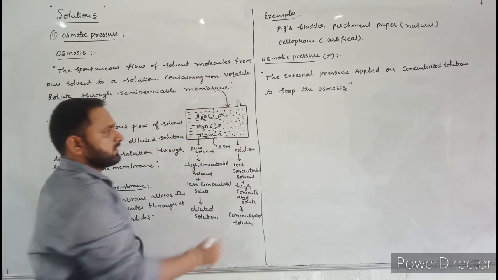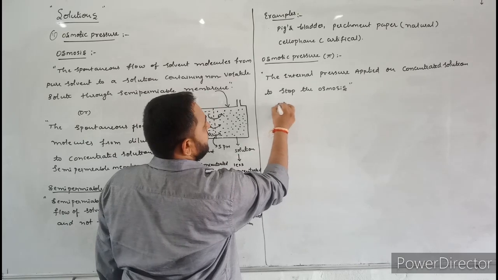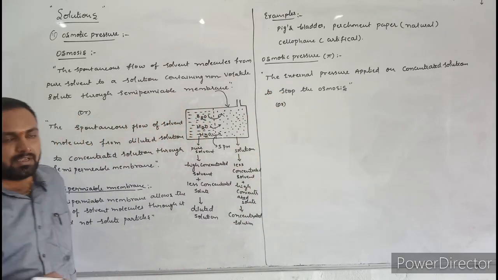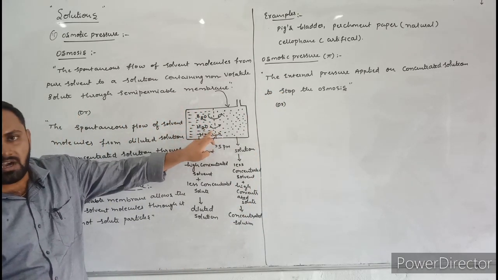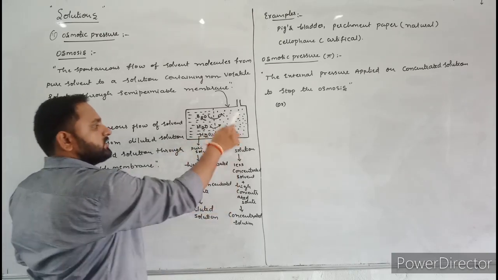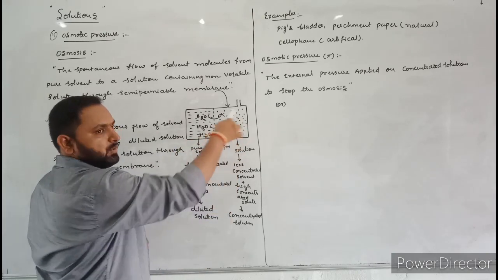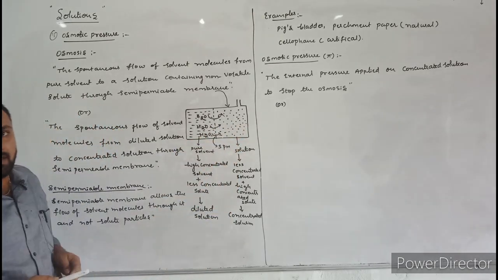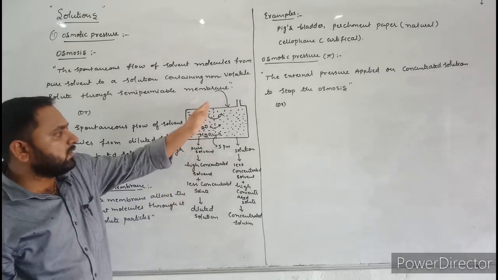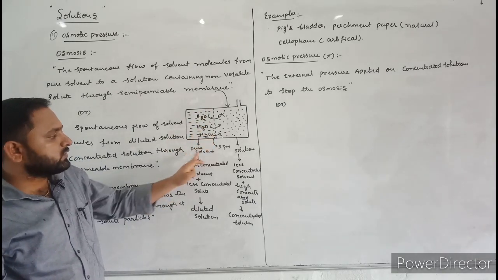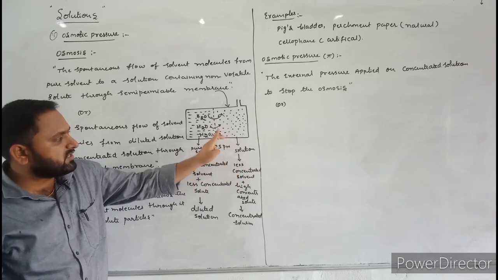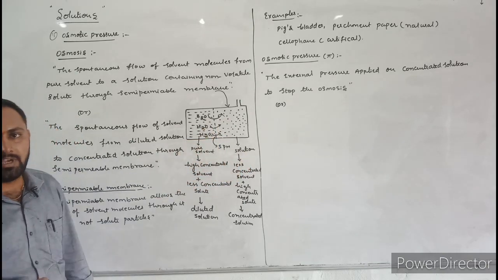This is the first definition. Here let us write the second definition. Due to osmosis, hydrostatic pressure will develop on the solution. This hydrostatic pressure stops the flow of water molecules from pure solvent to solution. This pressure is also called osmotic pressure.